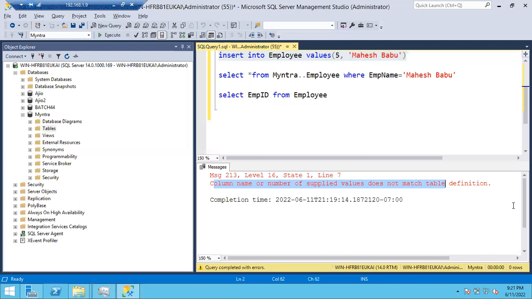If anyone asks us to delete, you have to ask for the script. For main things, no need to ask. If anyone asks, can you please check how many records are there in the table? You cannot ask, hey, give me the script, I'll check. That is very simple. Select star from, or the select count function, will allow us to pull the number of records. For that case, you don't need to ask for the query. If anyone is asking to delete records, create records, insert records, or create tables, then you can ask for the query. Okay, any questions?